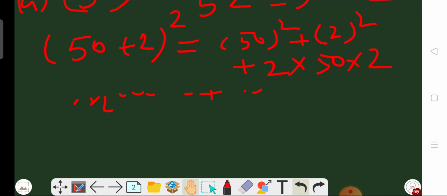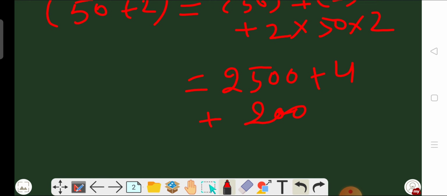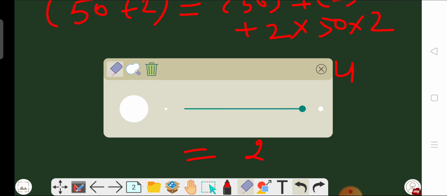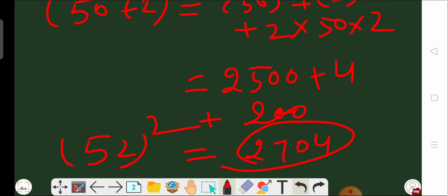So what is the solution of this identity? Square of 50 is equal to 2500, and square of 2 is equal to 4, and multiplication of 2, 50 and 2 will become 200. By adding all these numbers, we will get the square of 52. So the addition is equal to 2704. So this is the square of 52. 52 square is equal to 2704. This is the answer of your question number 4, A part. Now we will do another part.